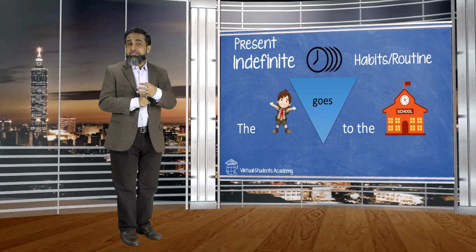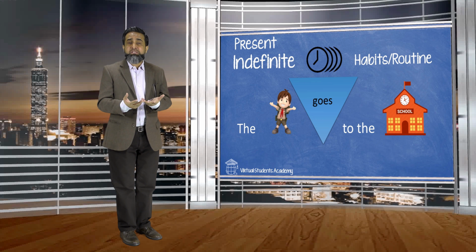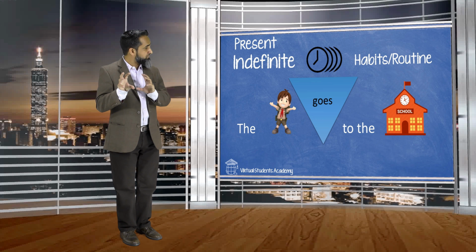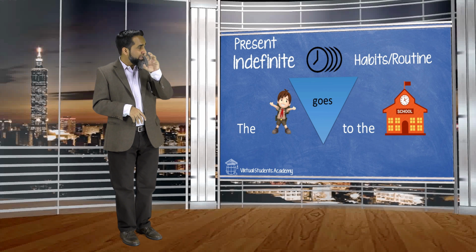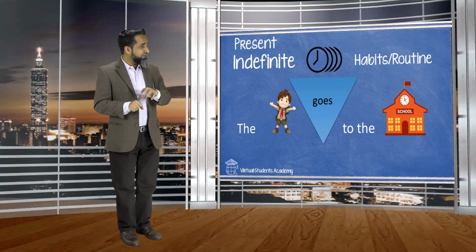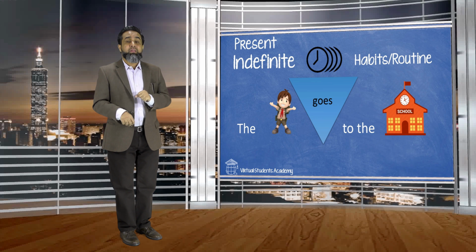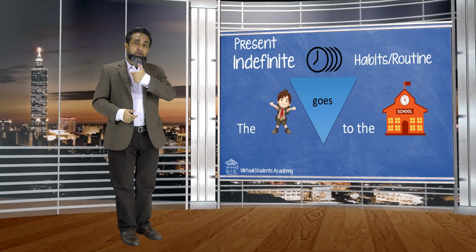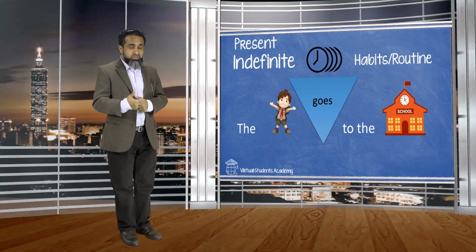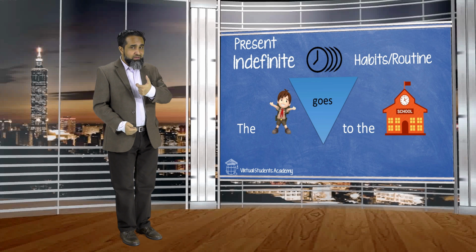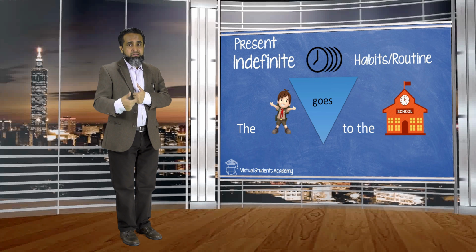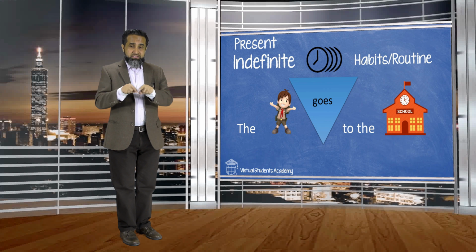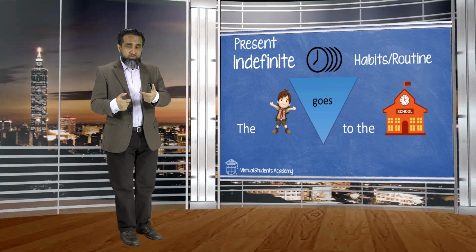First thing is present indefinite tense. As we discussed in part 1, always you will bring a subject first, the boy, and then you will bring the verb, go, and then you will bring the object, school. The boy goes, because boy is singular, so I have to bring the singular verb. Then I have to bring preposition, to the school. The is article and school is noun. The sentence is: the boy goes to the school.